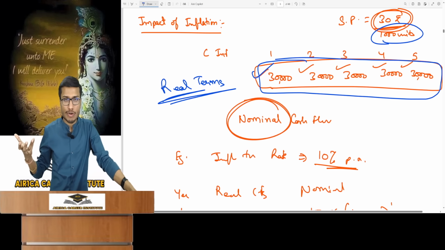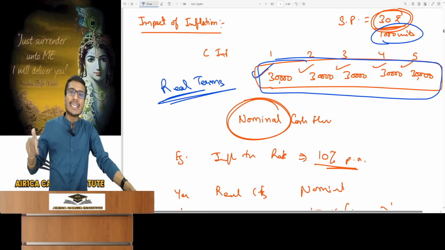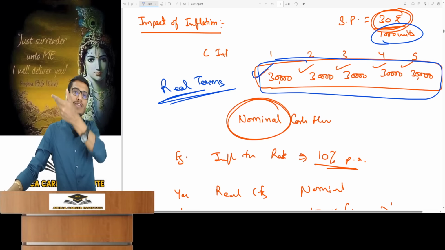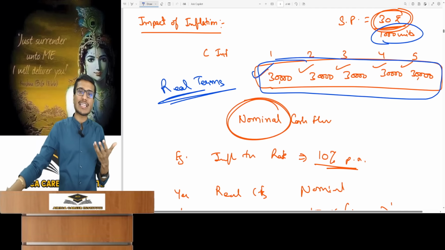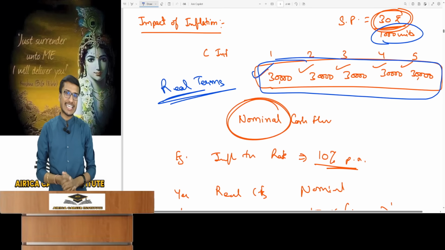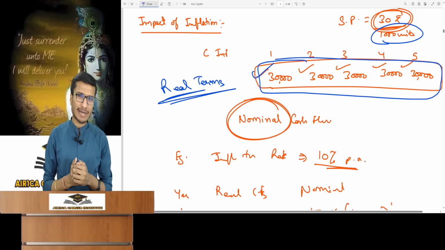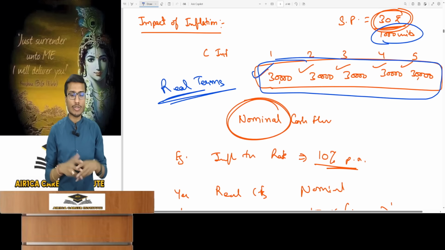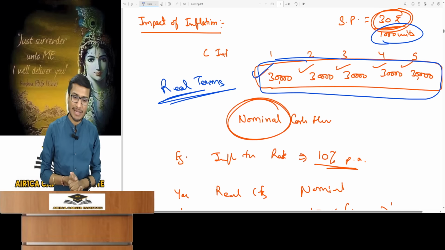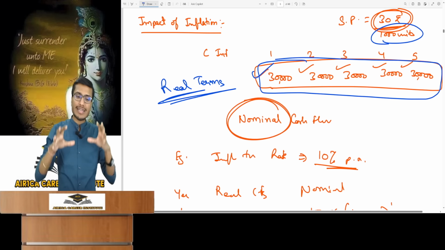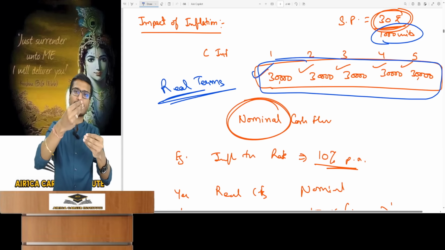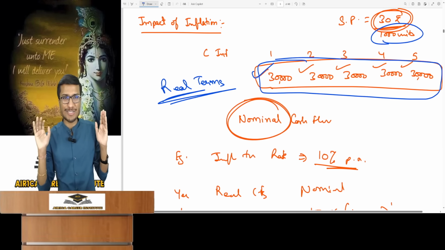You have real cash flows and now make them inflated, meaning nominal cash flows. Real means your cash flows without inflation. You will have to make them inflation inclusive. And then when calculating NPV, you must include the impact of inflation in them. Now you might say that I had already done all the working by adding inflation. Then friends, this topic is not for you. Understood? The questions for this topic are separate. You can tell by looking at the question directly. If inflation etc. is given, you'll understand it's a question from this topic.